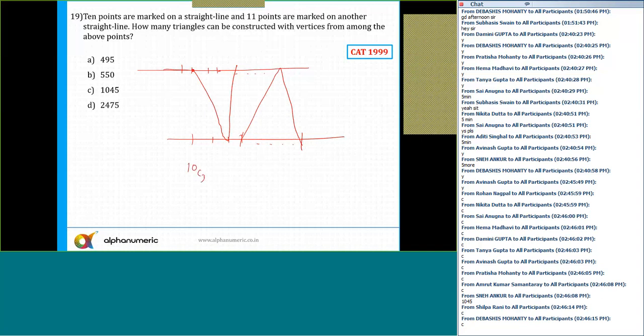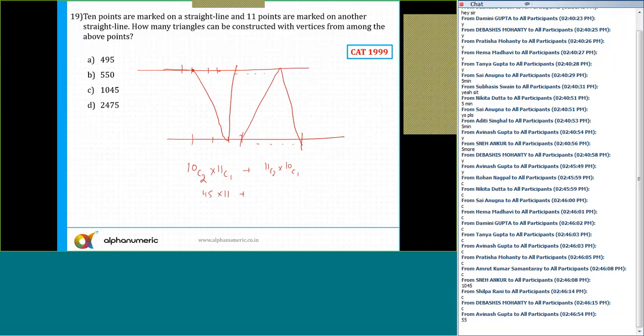2 points from the first line of 10 can be selected in 10C2 ways, and out of 11 points, one point can be selected in 11C1 ways, plus 2 points out of 11, 11C2, and 1 point out of 10, 10C1. What is the value of 10C2? That is equal to 45. So 45 into 11 plus 11C2, which is 11 into 10 by 2, that is 55. 55 into 10.